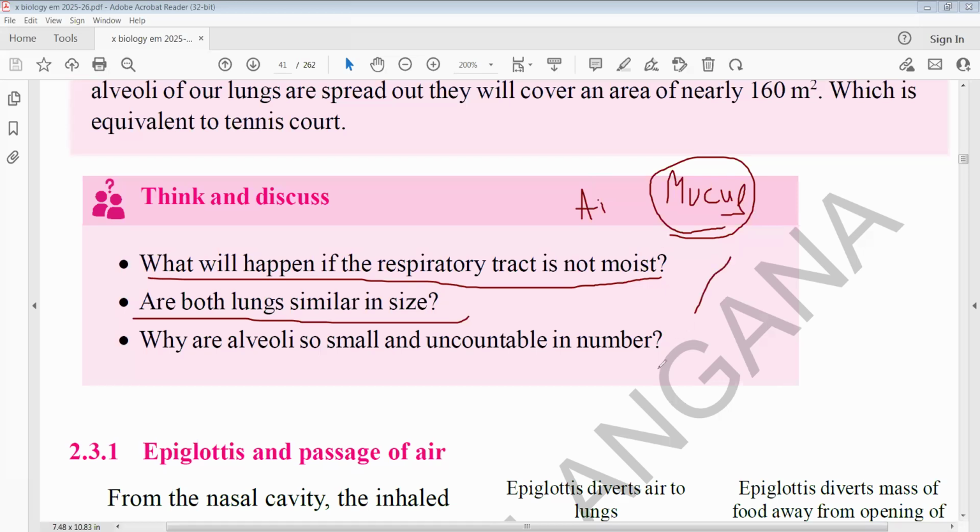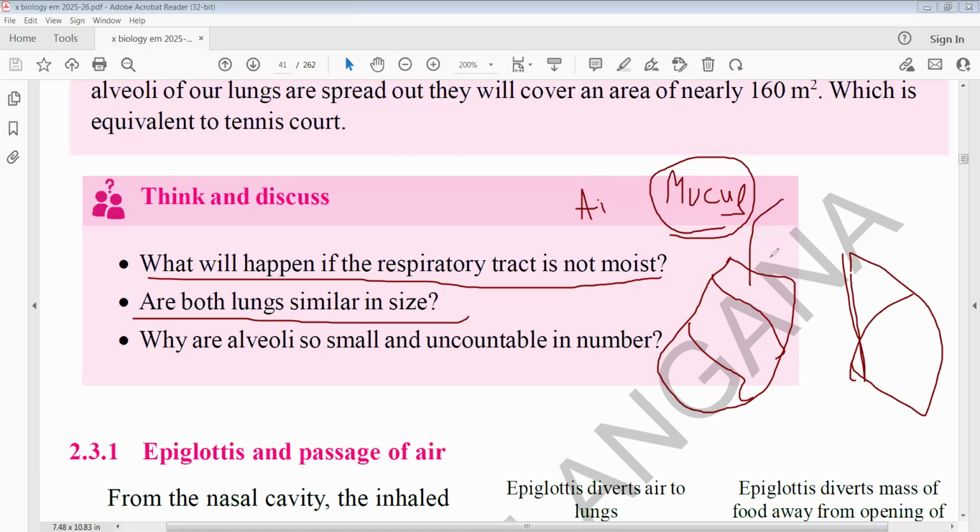Why? Because the right lung is made up of three chambers, whereas the left lung has only two chambers. Also, the right lung is heavier and the left lung weighs less. So the answer to this question is that the right lung is larger than the left lung.